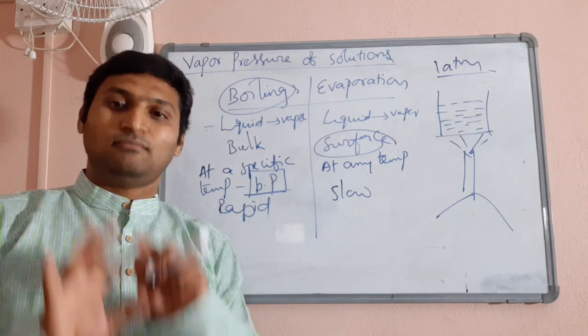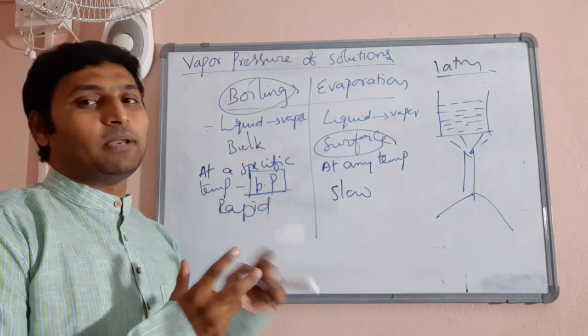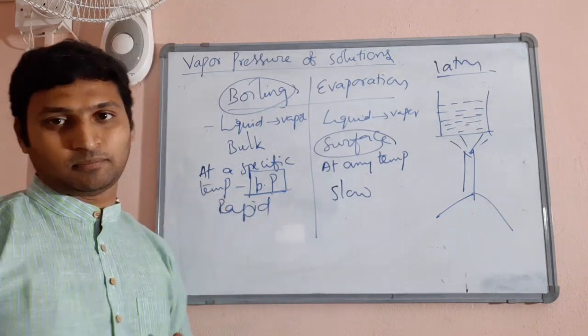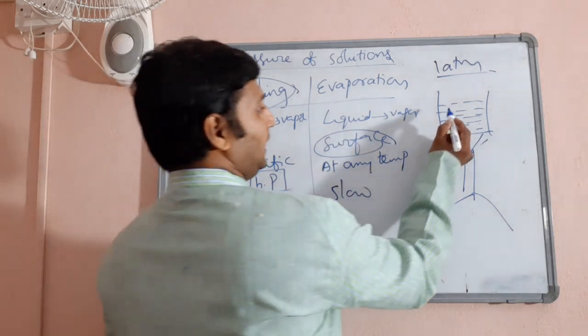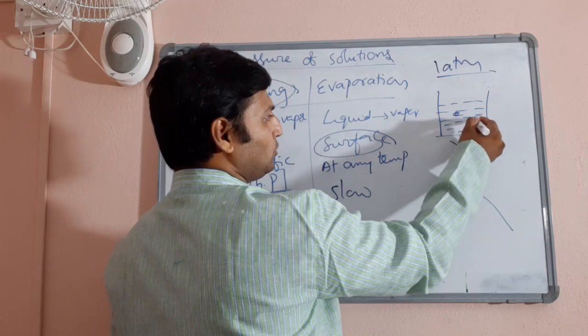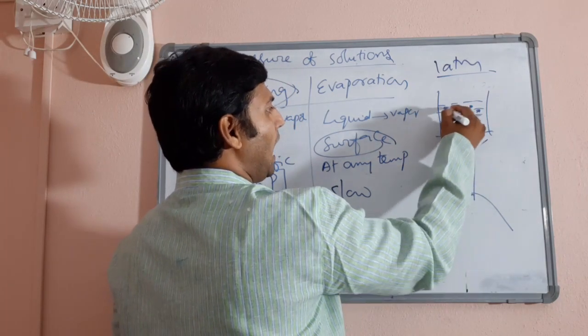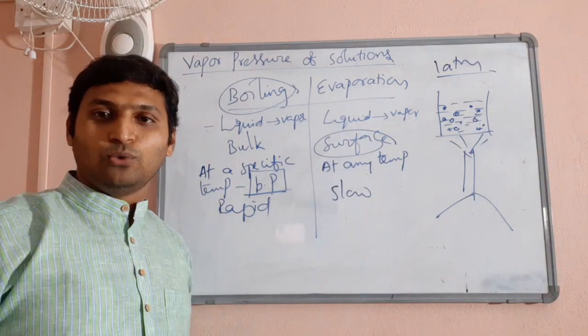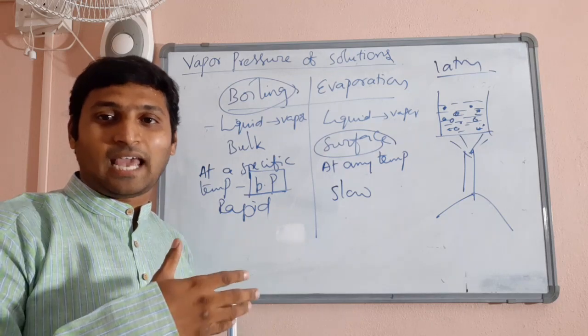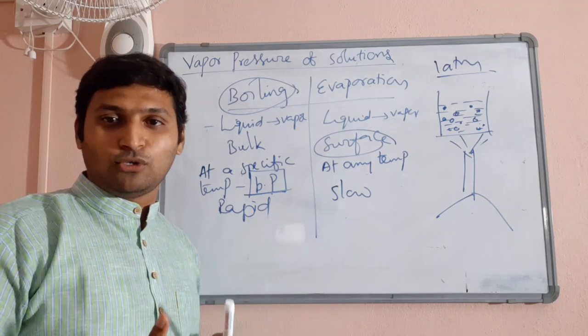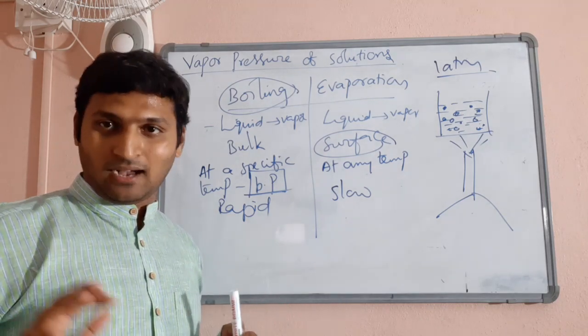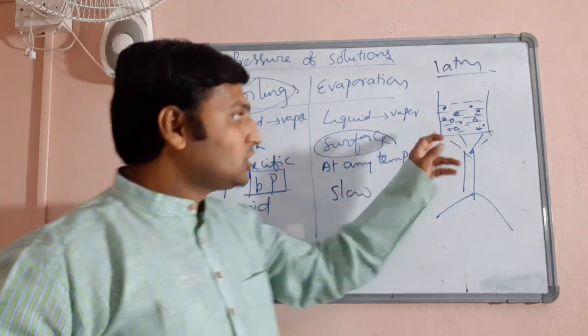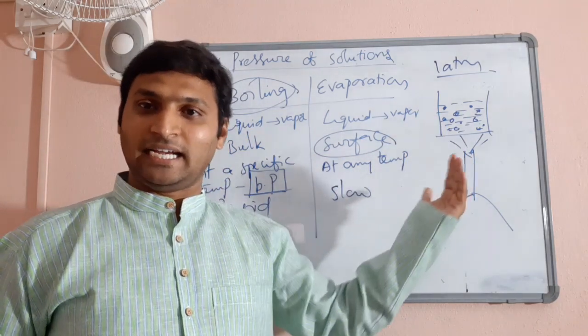Last, most important, the logic behind evaporation and the logic behind boiling. See, if you have billions of molecules in this liquid, all of them do not possess the same energy. Though using Maxwell's distribution curves, we may say the average kinetic energy of the molecules of a given sample is constant, each molecule possesses different kinetic energy.